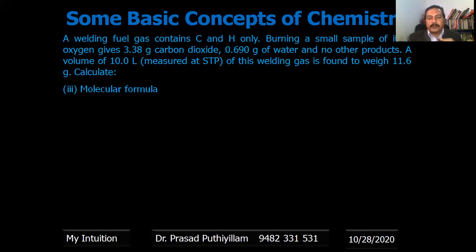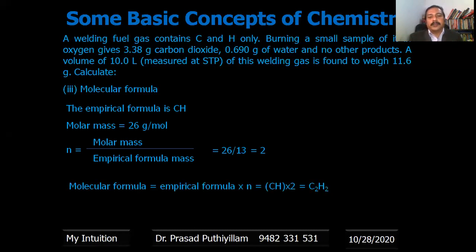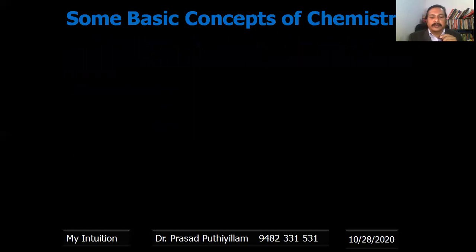Molecular formula mass we got 26. Empirical formula is CH, molar mass is 26. Therefore, n is equal to molar mass divided by empirical formula mass. Molar mass is 26. Empirical formula mass, that is 1 carbon and 1 hydrogen, 12 plus 1, 13. Therefore, 26 divided by 13, that is 2. Therefore, molecular formula is empirical formula into n, that is CH into 2, so that is C2H2. C2H2 is the molecular formula. Next question.